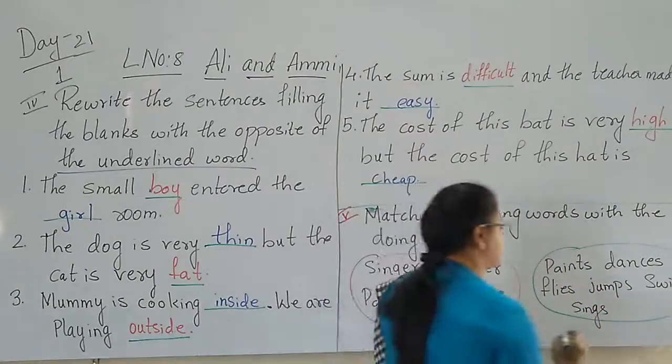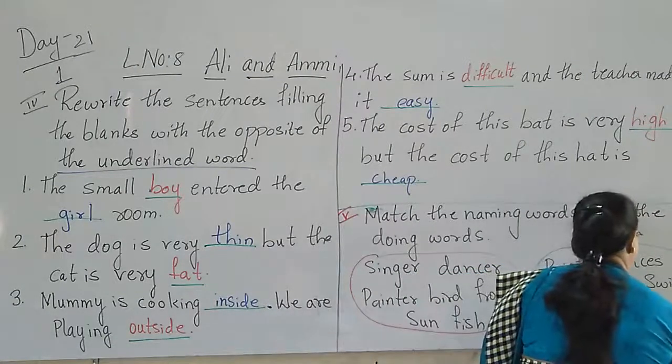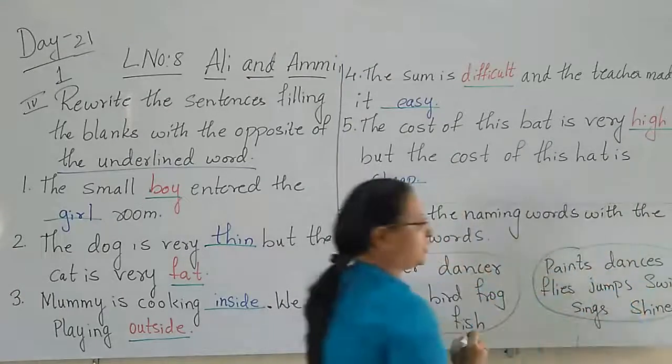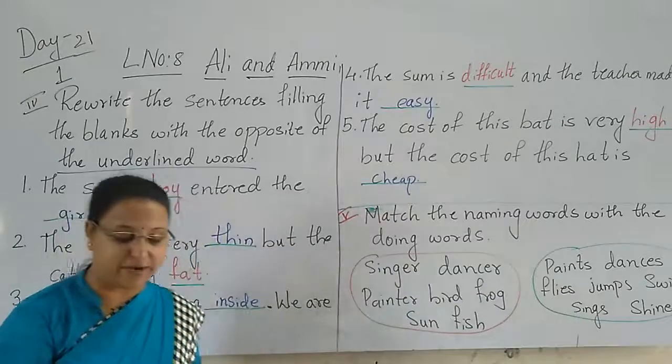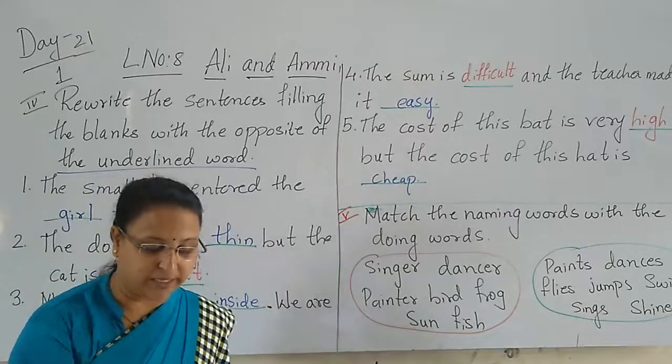And the last is shines. What is the last word? Shines. Now what do we have to do? We have to match these doing words with the naming words.